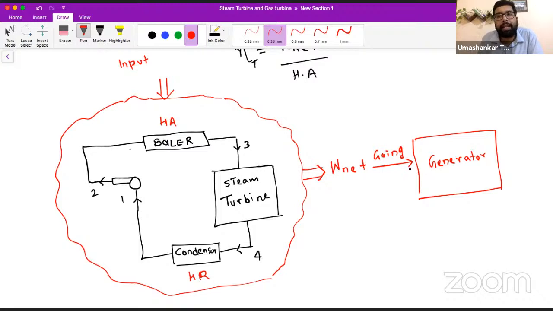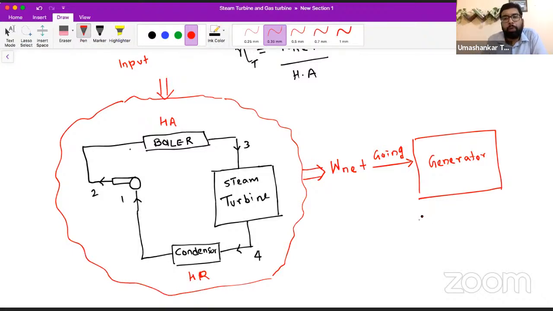Where this mechanical energy is getting converted into electrical energy. As Amesh has mentioned, efficiency is equal to shaft work upon heat supply. That is mechanical efficiency, that is overall efficiency. So this is net work. This net work will go to the generator and will create some electrical power, electricity.